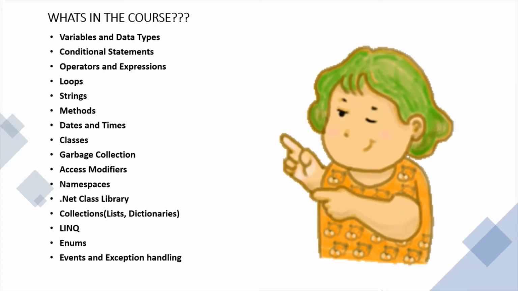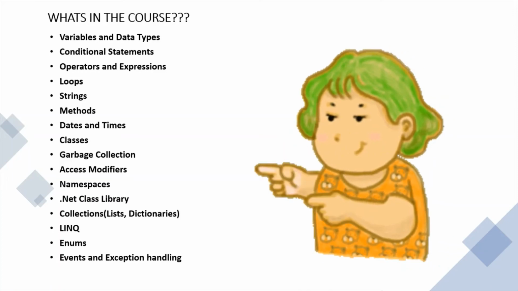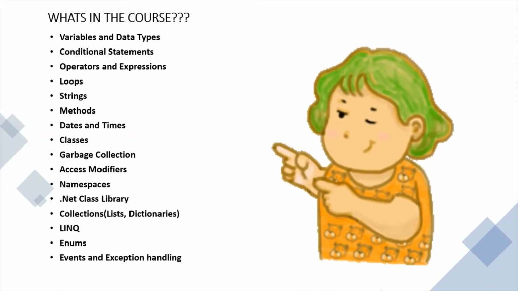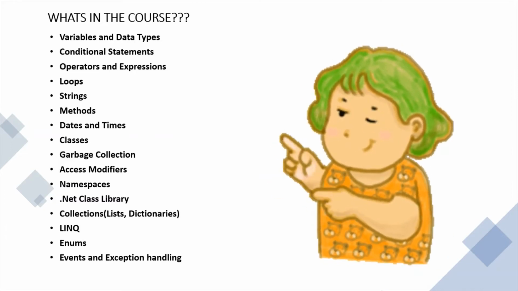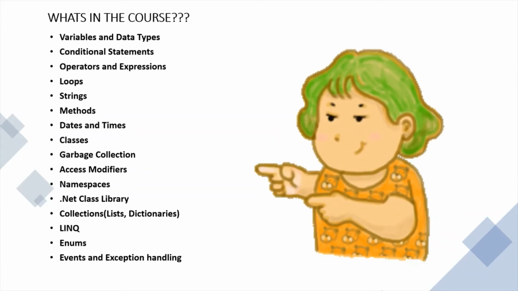And he also talks about OOP concepts like classes, garbage collection, access modifiers like public and private, and namespaces. Another unique thing about this course is that he also teaches how to work with .NET class libraries, collections, and LINQ. LINQ is nothing but language integrated query.